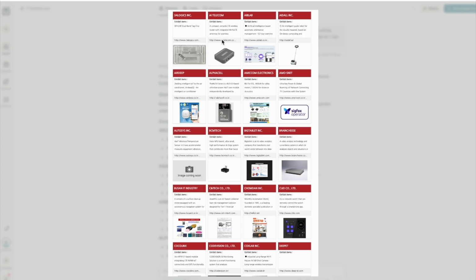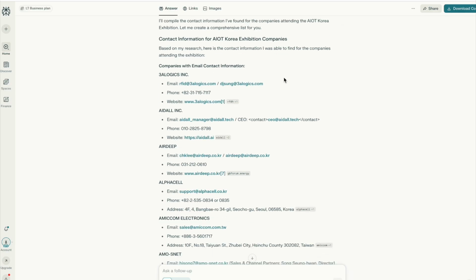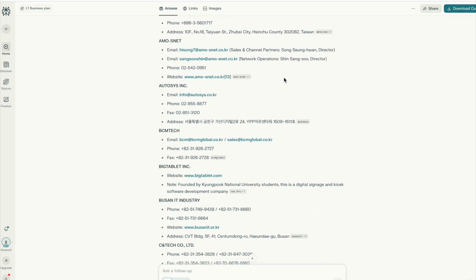So I could click on each one of these websites and find their contact details. But guess what? I wanted to make that even quicker, because as you can see, this would take a long time. There are many different companies listed. So what I did was I took this screenshot and I said, these companies are attending the AIoT Korea exhibition that I will be attending. Can you figure out their contact email or contact pages so I can send them an introductory email prior to attending? And that's exactly what it did.